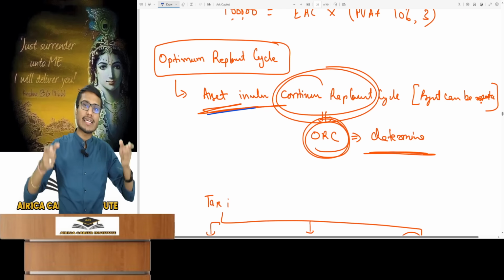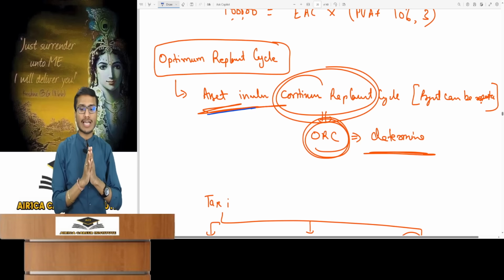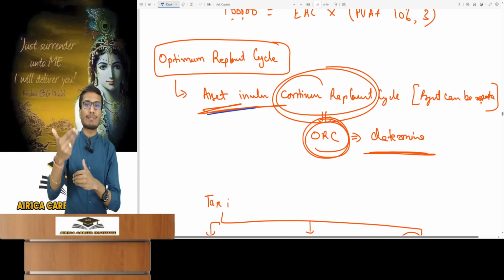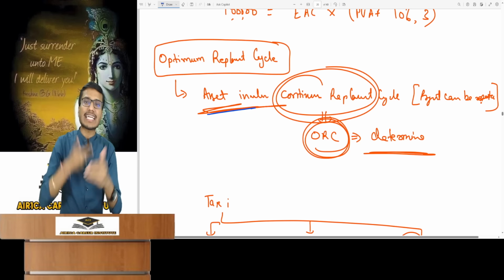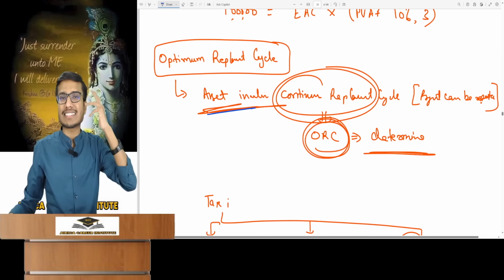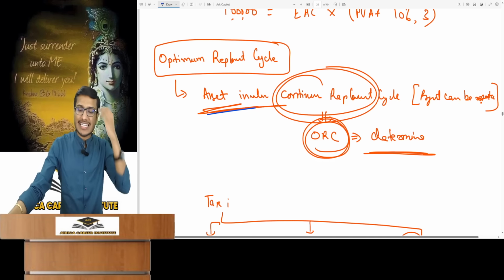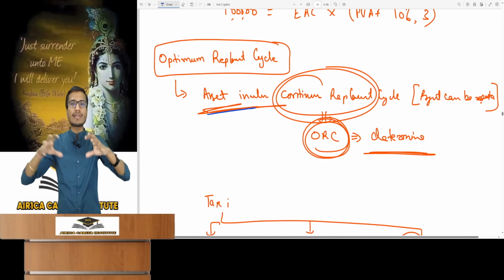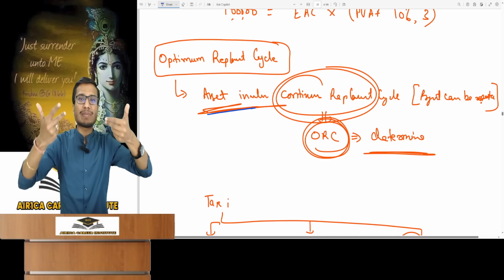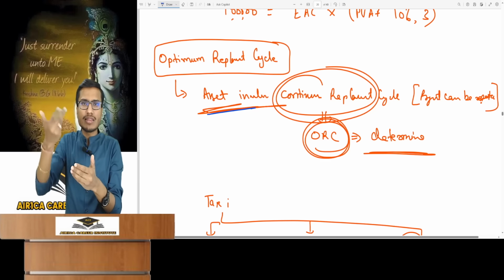Therefore, if you have a need for the continuous replacement of your asset, then when will you have to replace your asset? How much time should you take to replace your asset? Meaning, what should be the optimum replacement cycle for your asset? You figure that out. What exactly do you want to find out? You want to find out how often I should replace the taxis in my business. Does 3-year life mean replacement then?